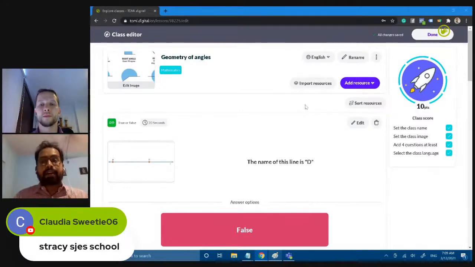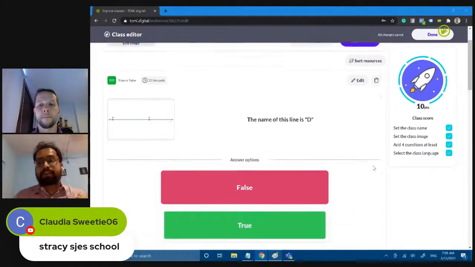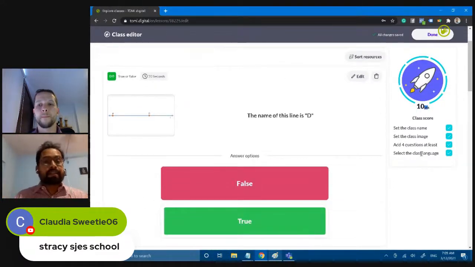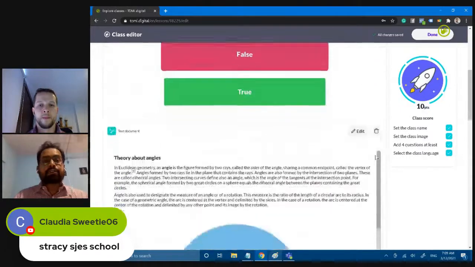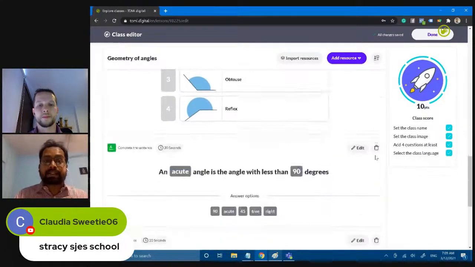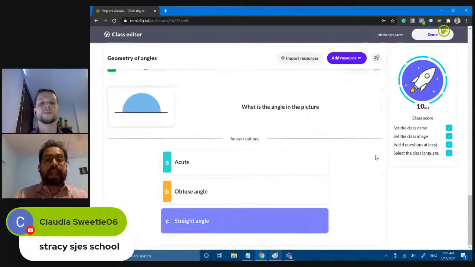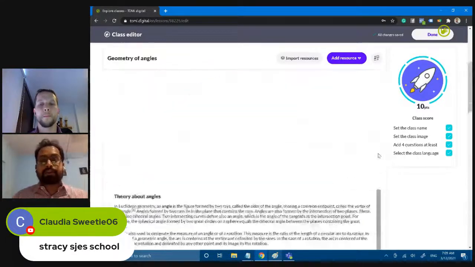Now, what we are going to do next is the following. Me as a teacher, or Juan as a teacher, has created the class. And what's the proof that I have created the class? Because I have obtained 10 marks out of 10, as you can see on the right hand side of the window. Juan as a teacher is now going to take a step forward to broadcast this class so that the students can access it. So Juan, please guide us on that.